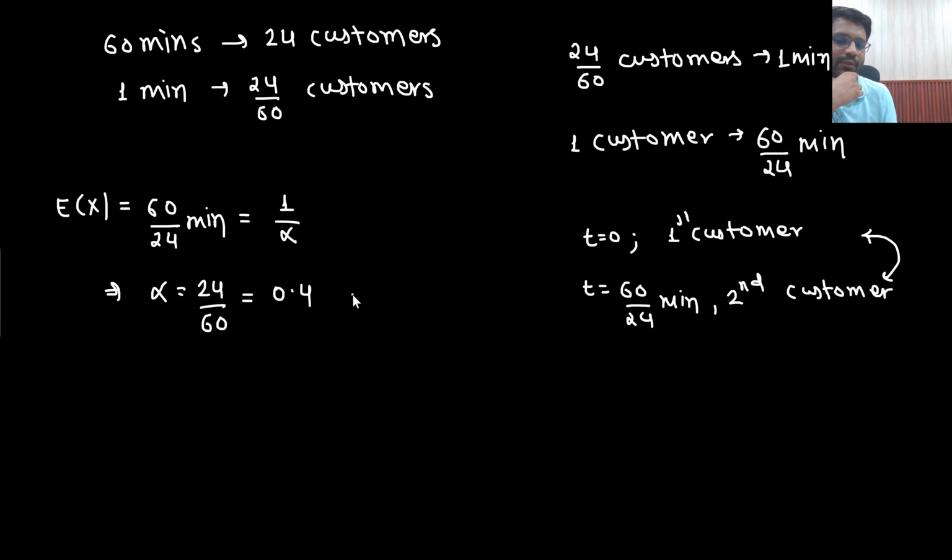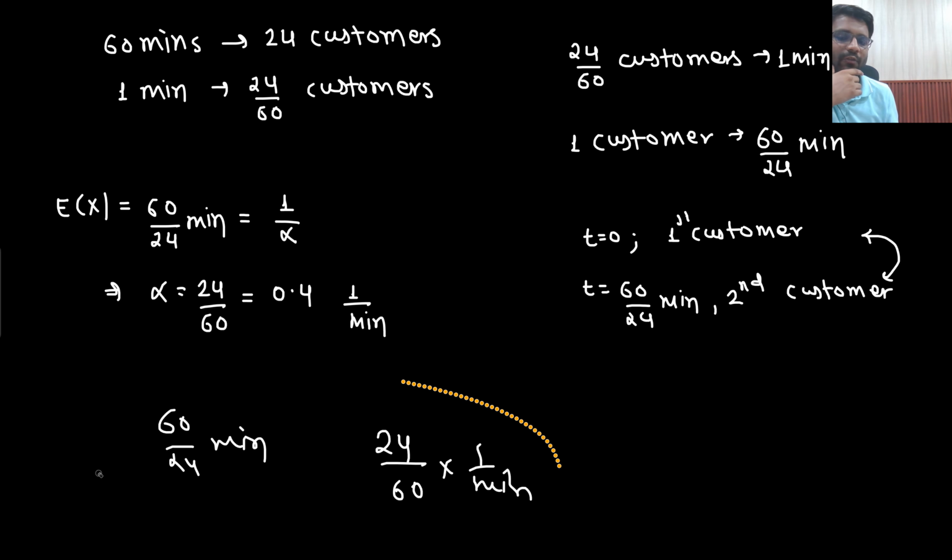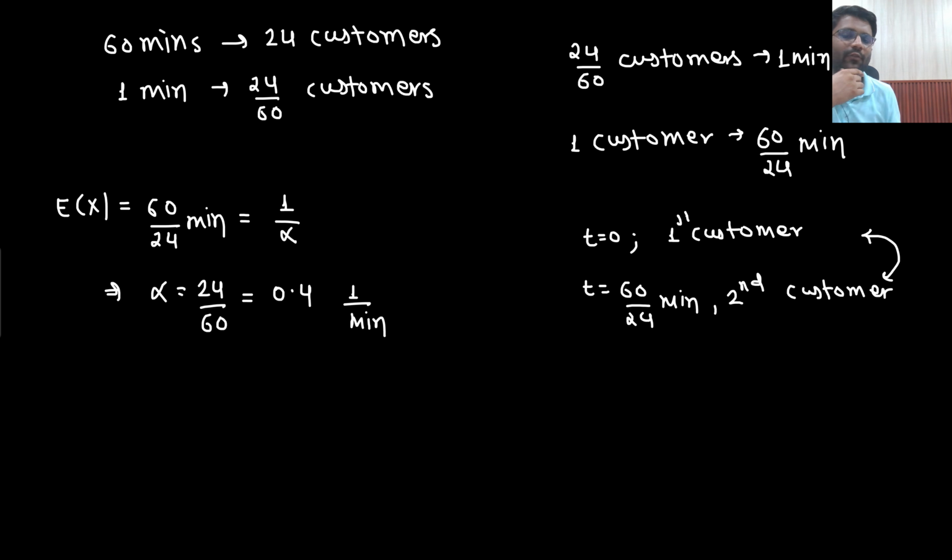And is it equal to 1 by minute? What is the unit? The unit will be 1 by minute only, no? Why 1 by minute? So it is 60 by 24, the unit is minute. If you take the reciprocal, then what will happen? Reciprocal of minute also you will take, no? So it will become 1 by minute. So 24 by 60 per minute. So it is having a unit of 1 by minute, and for sure it will have a unit of 1 by minute only.